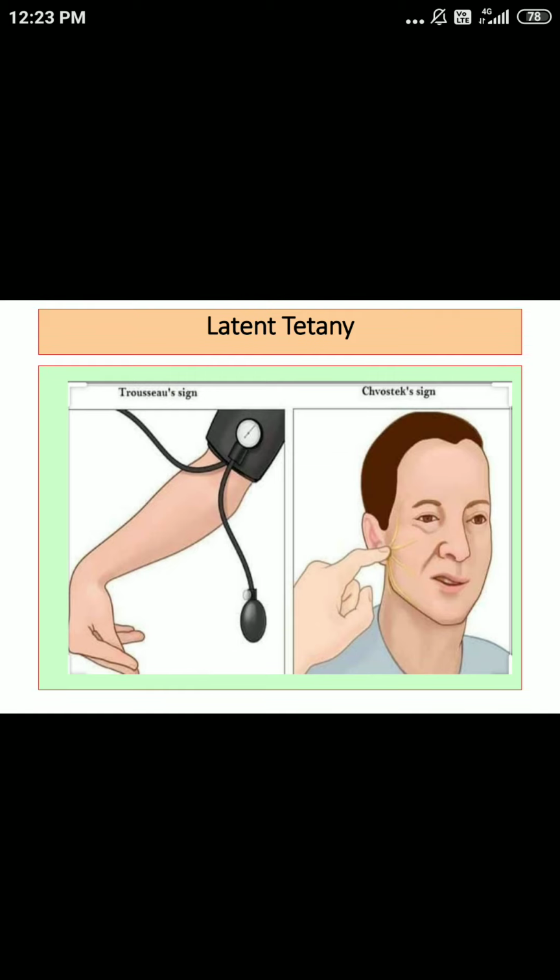So this is the practical aspect related to tetany: how we can identify latent tetany in our clinic without any lab investigation.